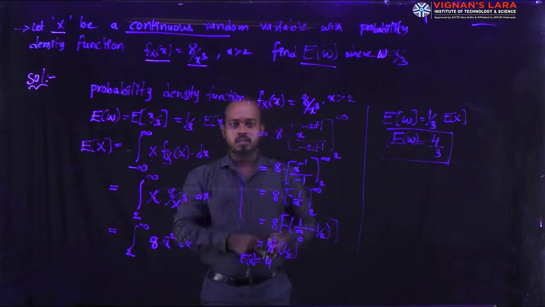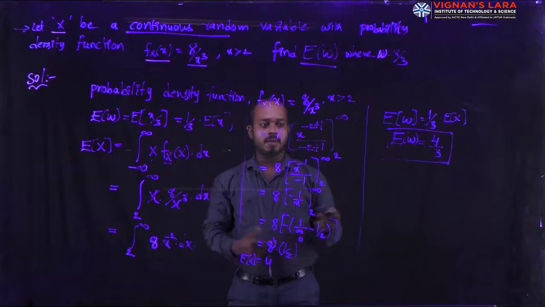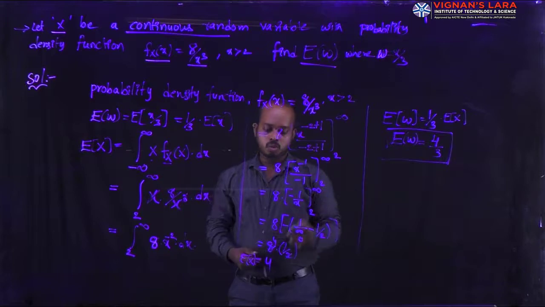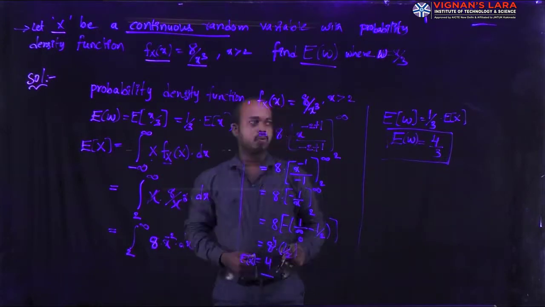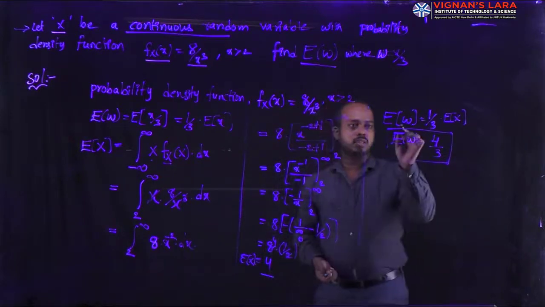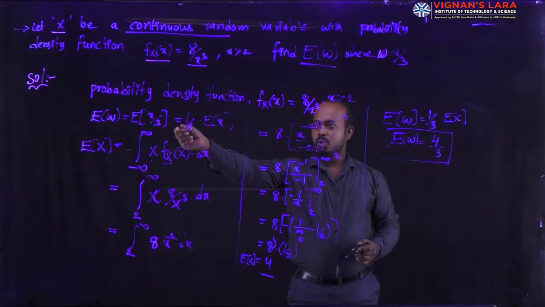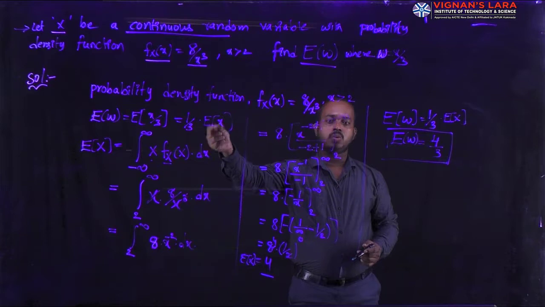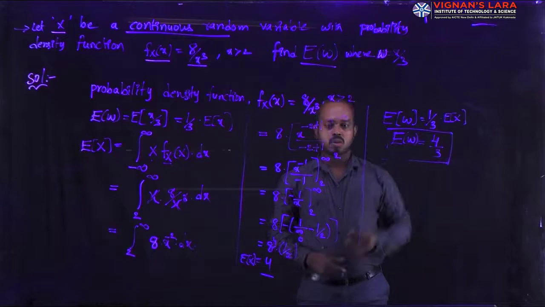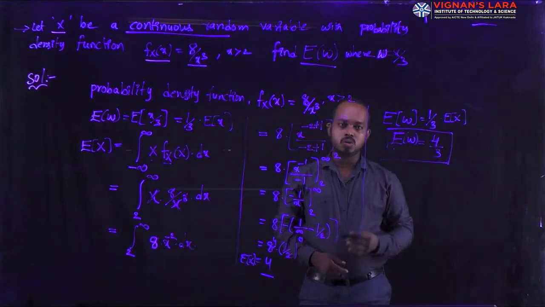After getting the values, you substitute in the constants or limits. You substitute in this quantity, then you can find the value of the expectation. Next we obtain 4. Once you find the expectation of X, we can find the expectation of W. Already we have found that expectation of W is 1 by 3 into expectation of X. In this relation we substitute the expectation of X quantity. Finally we obtain the expectation of W is equal to 4 by 3.